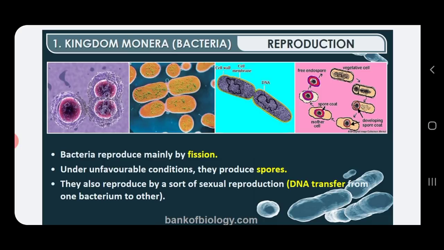There are three ways by which this can occur: either by transduction, transformation, or conjugation. These are the three ways by which sexual reproduction may occur in bacteria.